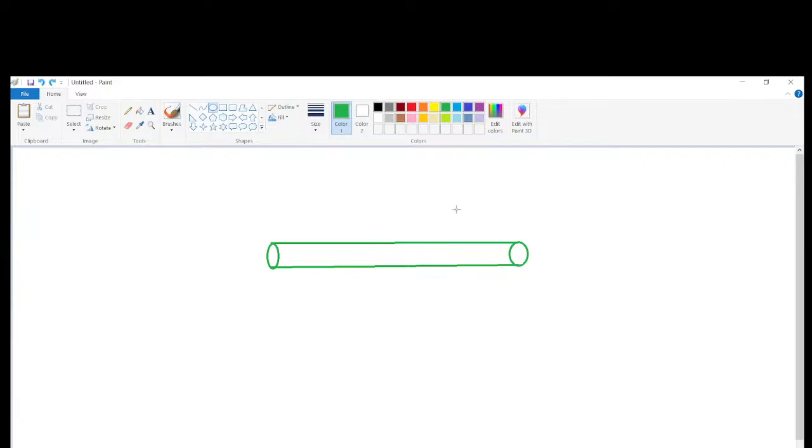Now, in the pipe, I will take some elements. Red one, and one more thing, blue one.